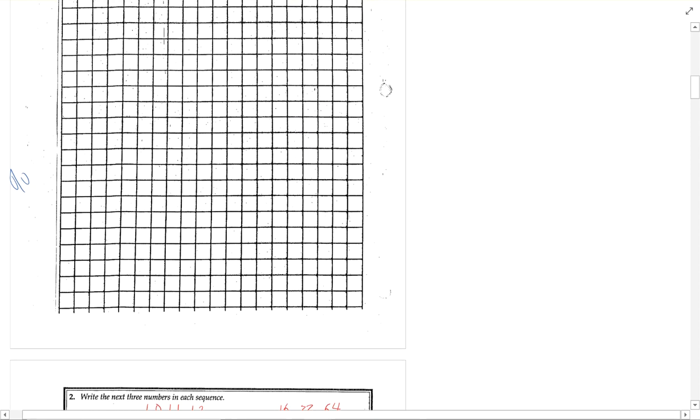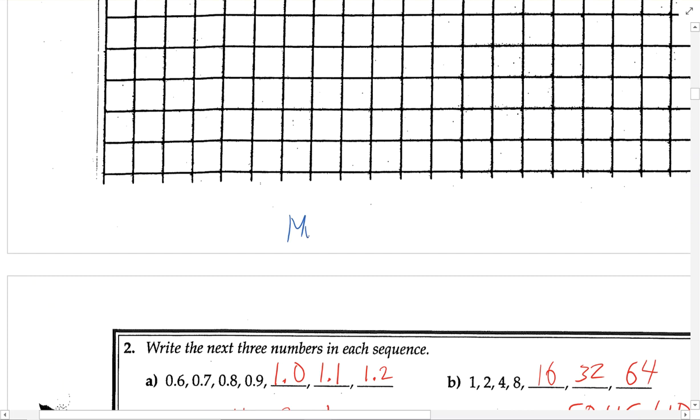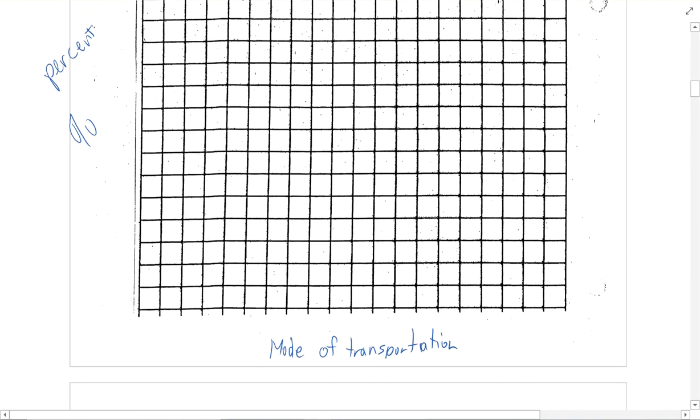It's just really weird and awkward for me because my computer screen doesn't really want to respond. Then down below would be your mode of transportation. Now we have a lot here, right? We only have like 6 modes of transportation.